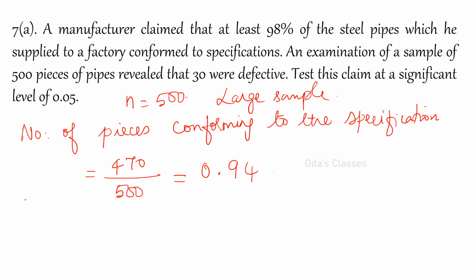Okay. So small p, this is our small p, for the sample we have taken. So 470 divided by 500 is small p, right?